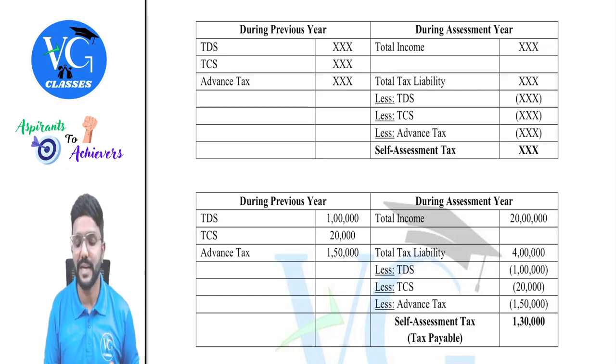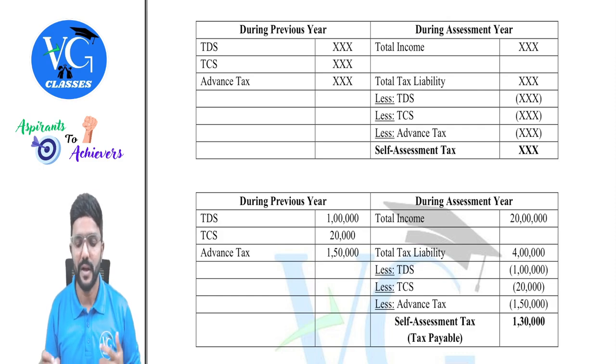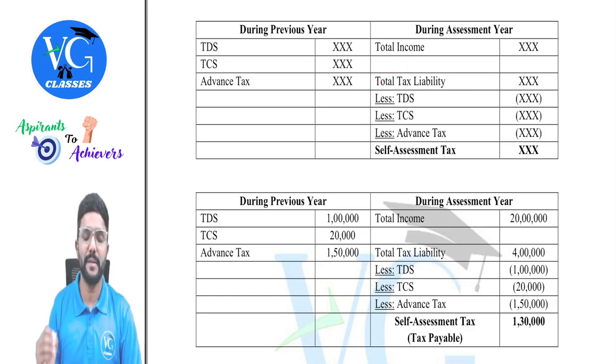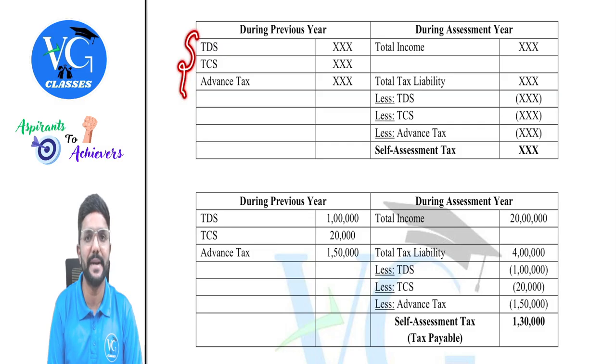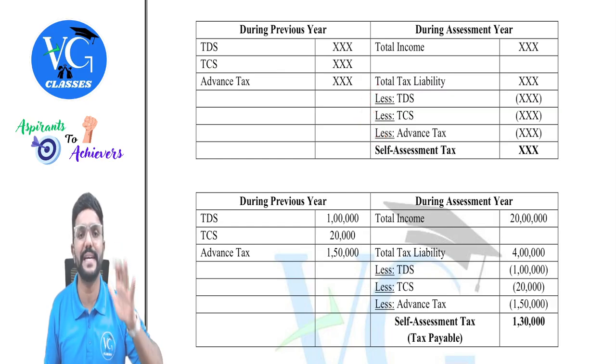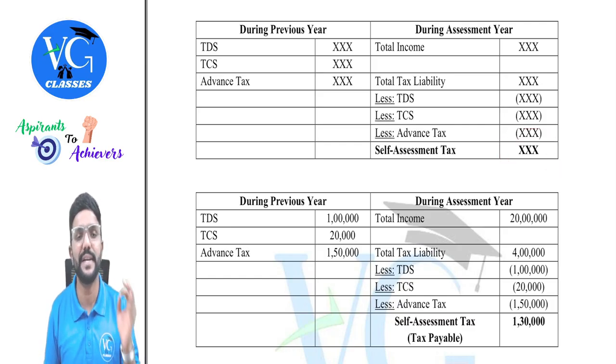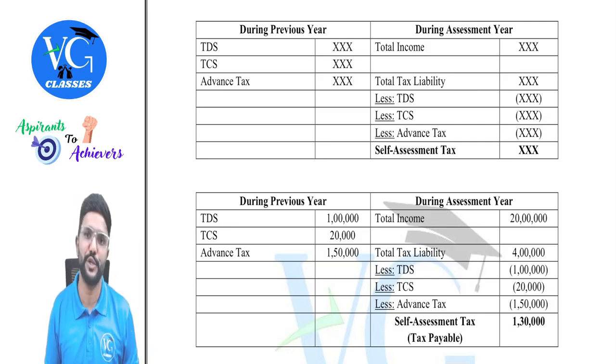So in the assessment year, what the assessee is supposed to do is compute his actual total income considering all the exemptions, deductions, everything. Then on that, apply whatever tax rate is applicable and compute the total tax liability. From that, whatever TDS has been deducted and remitted to the government, or TCS collected and remitted to the government, or else the advance tax paid by the assessee himself, claim a credit. Claim a credit means you deduct it from the total tax liability, and the remaining, if any, has to be paid by the assessee as self-assessment tax before filing the income tax return.